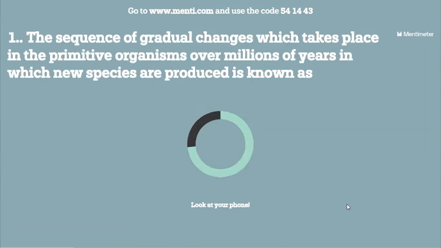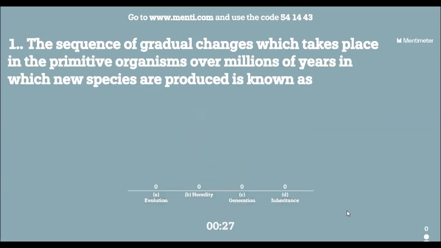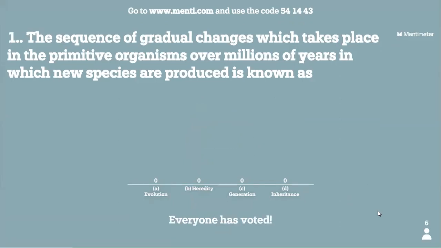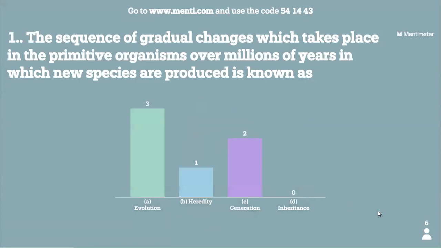The sequence of gradual changes which takes place in the primitive organisms over millions of years in which new organisms are formed is known as. We have the correct answer given by 3 people. Evolution. It's not heredity, generation, or inheritance.